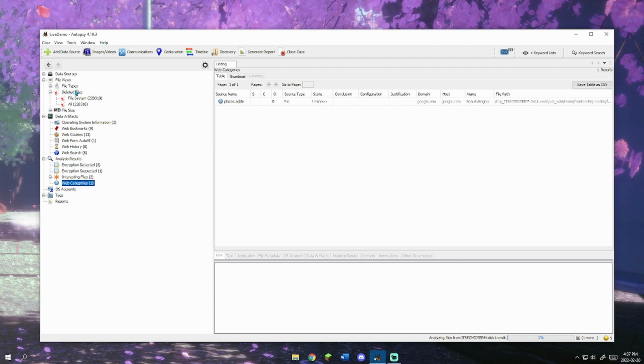Very useful tool, and it's mostly used in law enforcement, military, and I believe FBI. I believe that falls under law enforcement. Anyways, that's the demonstration on Autopsy.